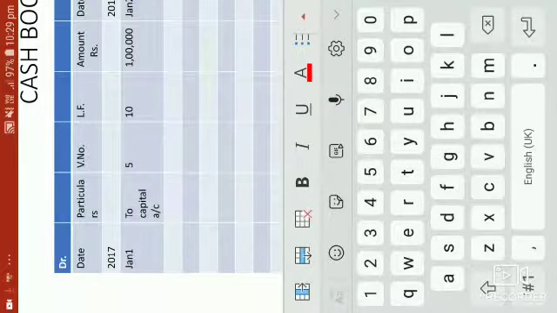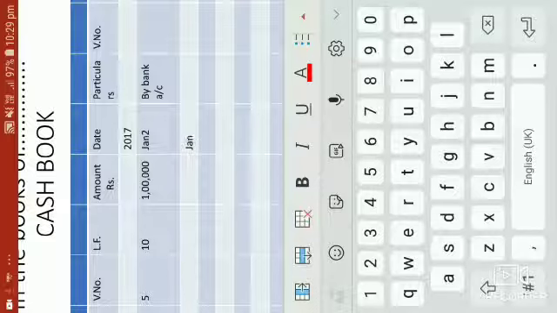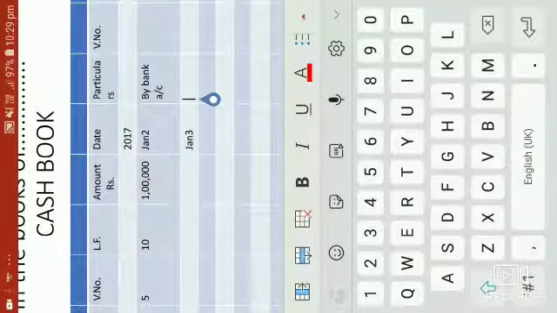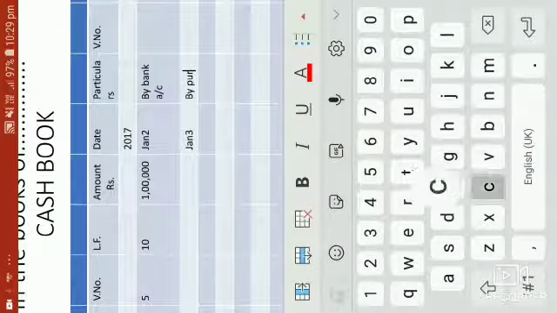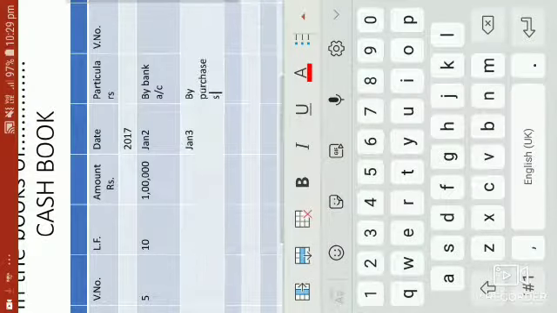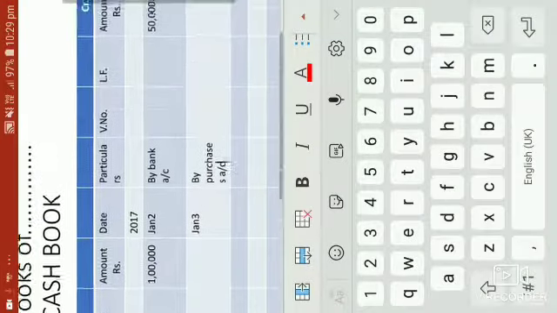That's it. Our next transaction is purchase of goods for cash rupees 20,000, Jan 3. Purchase means we paid money, so Jan 3, credit side, by purchases account, with rupees 20,000.